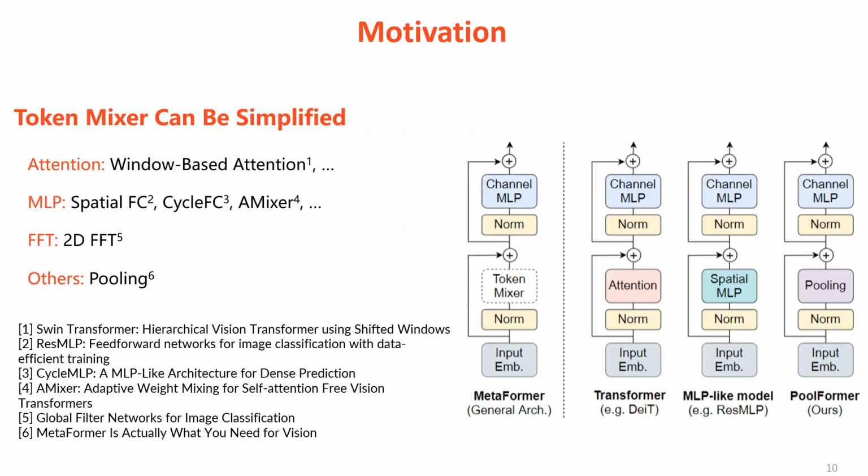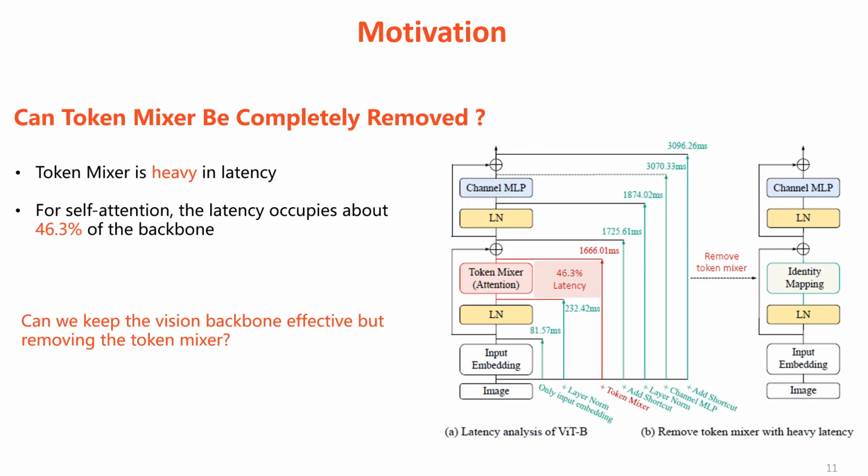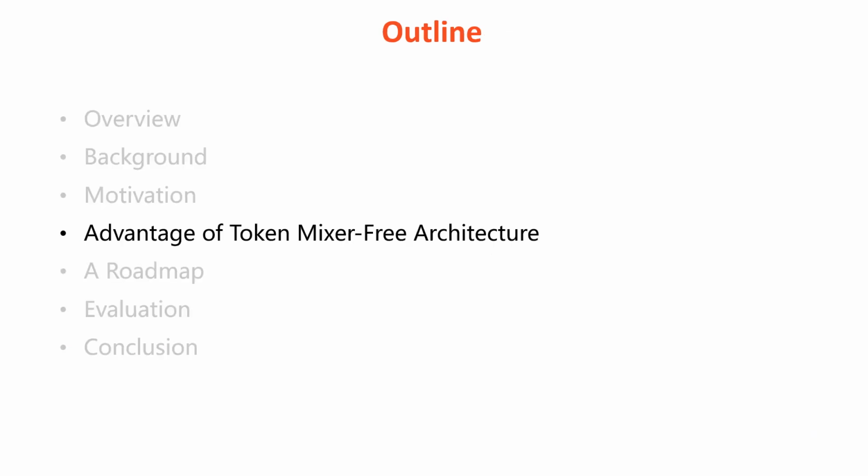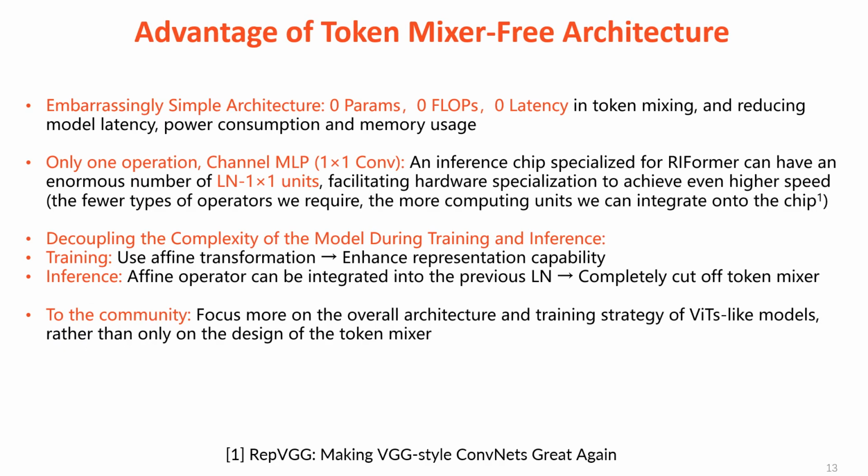As for motivation, as the foundation model evolves, the architecture of token mixer calls for a simple direction. Then we ask, can we keep the vision backbone effective but totally remove the token mixer? There are several advantages of the token mixer-free architecture. Firstly, it is an embarrassingly simple architecture. 0 parameters, 0 FLOPs, 0 latency in token mixing, and reducing model latency, power consumption, and memory usage.